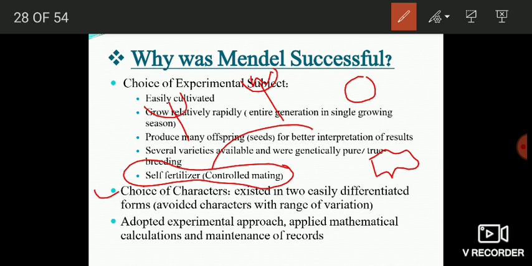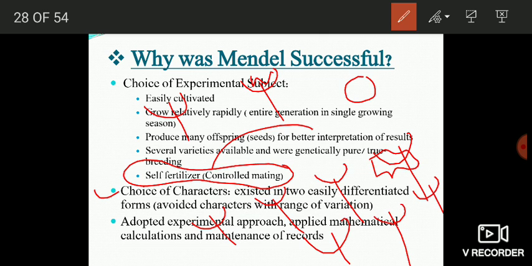Mendel avoided those characters which possessed a range of forms. For example, if a character has eight to ten character states, and if Mendel had used such characters, his results would have been much more complex and confounded.